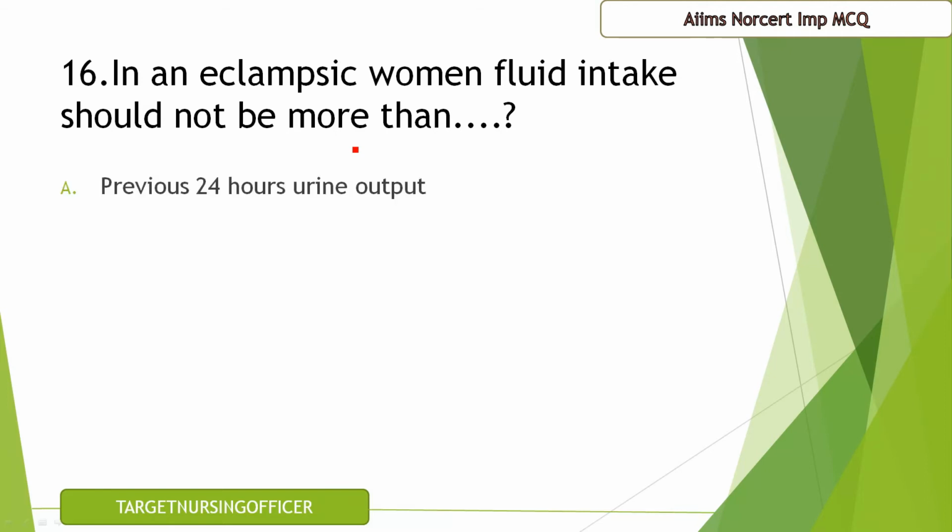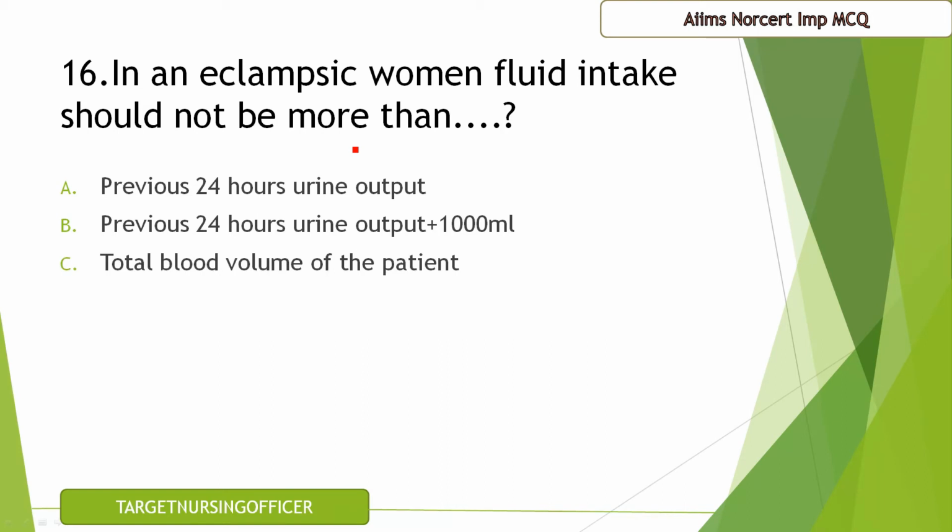So A is previous 24 hours urine output, B is previous 24 hours urine output plus 1000 ml, C is total blood volume of the patient, D is 10 ml per kg body weight. So the correct answer for this question is B, that is previous 24 hours urine output plus 1000 ml. And so the fluid intake should not be more than this.